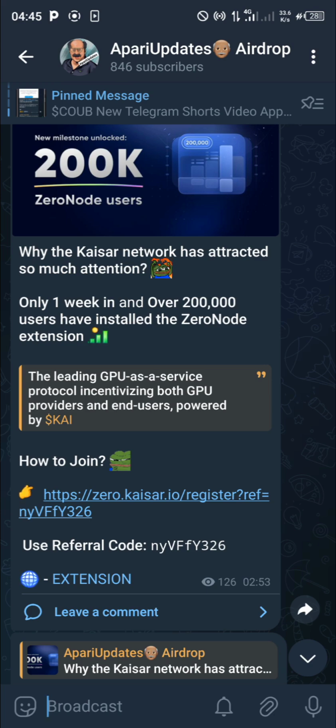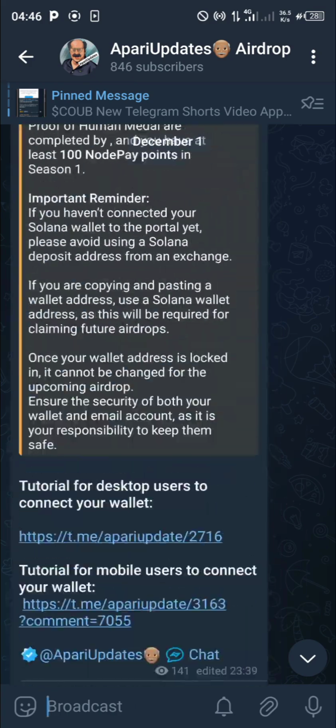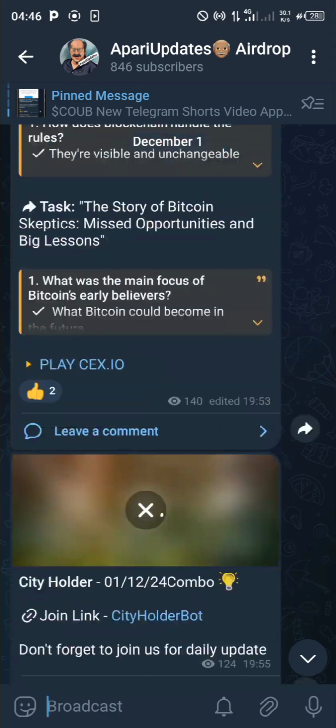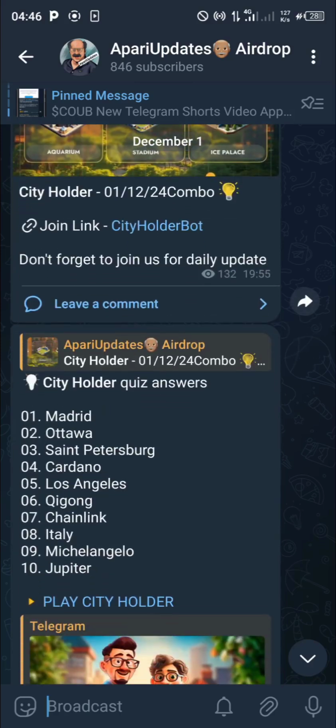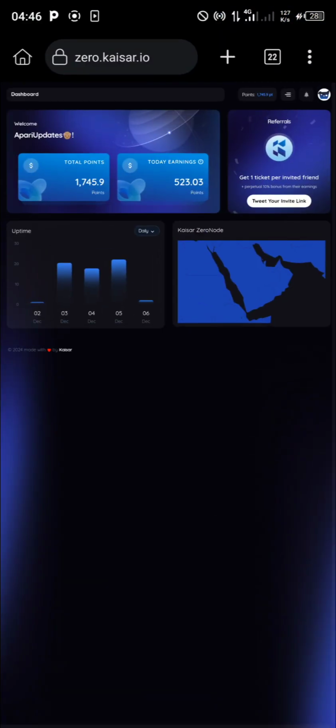I'm going to add the link of this project and the link of the extension, in case for those who do not know how to search it out through Google. I'll just drop the whole link and all. However, you can simply search out Aquari Updates on Telegram. It is a public channel, it is not private. We do not post only DEPIN, and we post different kinds of combos on a daily basis, and they are timely as well.